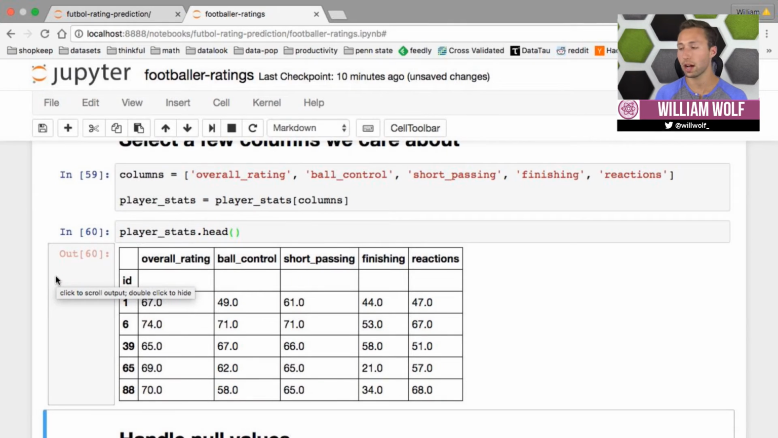Cool, so now we have 5 columns. 4 will be used as X covariates, and our final column, overall rating, as our Y value.